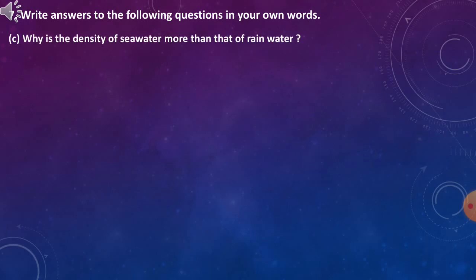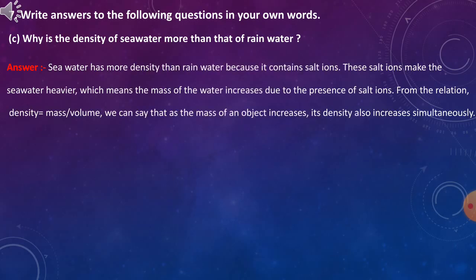C. Why is the density of seawater more than that of rainwater? Answer. Seawater has more density than rainwater because it contains salt ions. These salt ions make the seawater heavier, which means the mass of the water increases due to the presence of salt ions. From the relation, density equals mass by volume, we can say that as the mass of an object increases, its density also increases simultaneously.